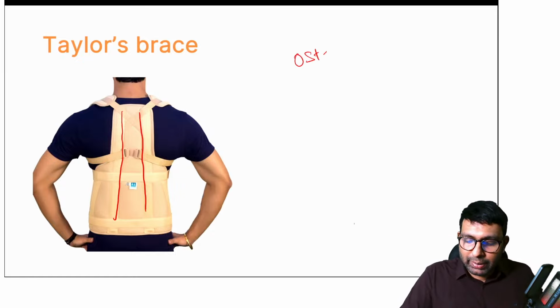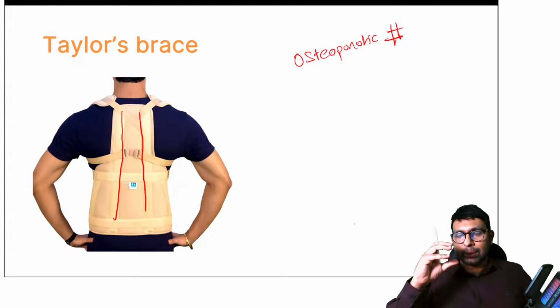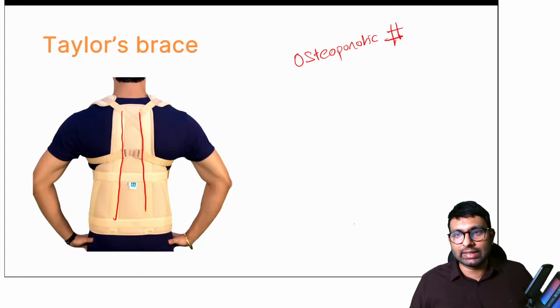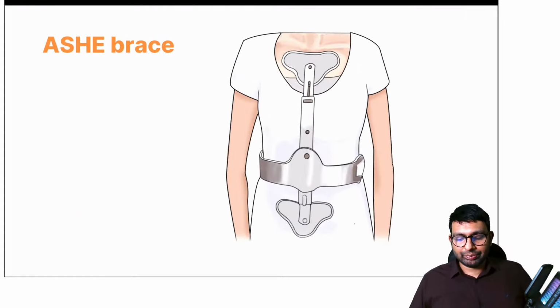We use Taylor's brace in osteoporotic fractures, not in normal fractures. Normal fractures we can never use them because they won't give enough immobilization. Imagine a young patient with a vertebral fracture. If you don't have enough immobilization, it will collapse. So you cannot use Taylor's brace in these cases. Taylor's brace is used in osteoporotic fractures.